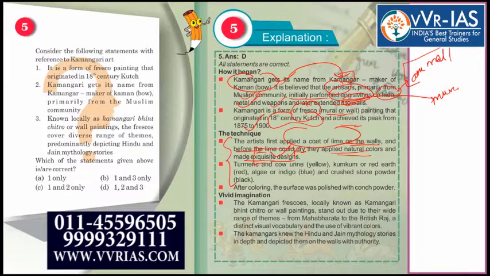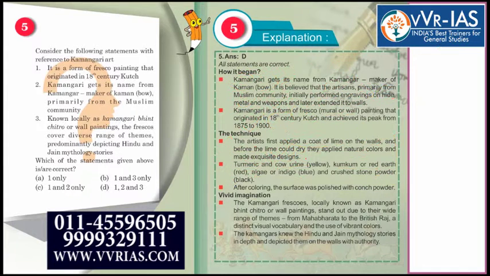You don't have to go into such details. However, just for the sake of knowledge, let us go through it. Artists first applied a coat of lime on the walls, ठीक है ना, before the lime could dry, and then they applied natural colors and made exquisite designs.